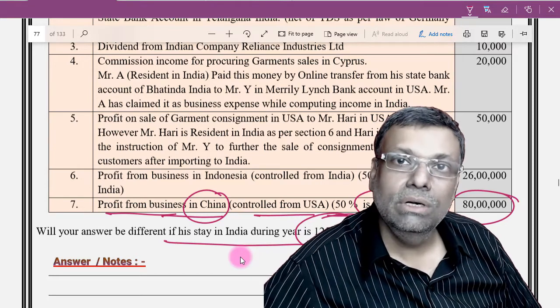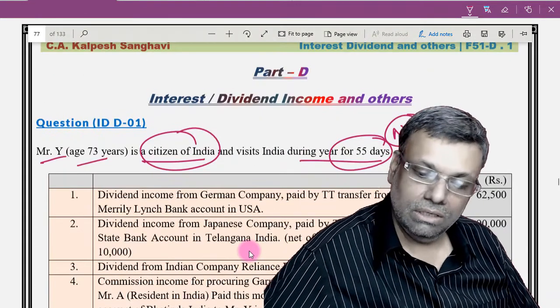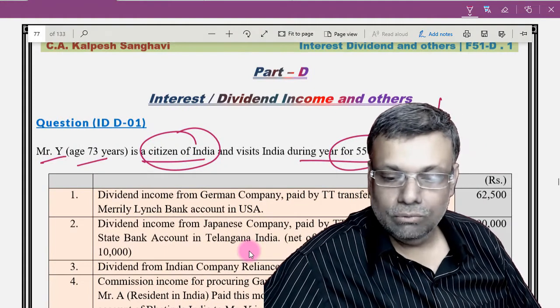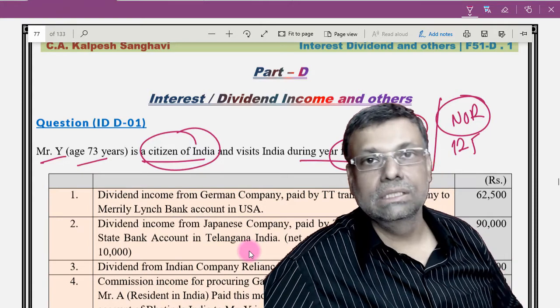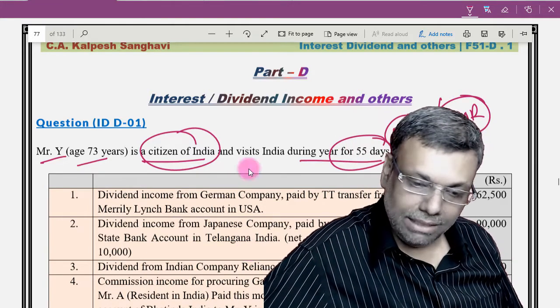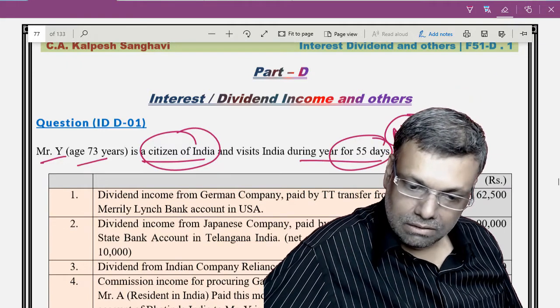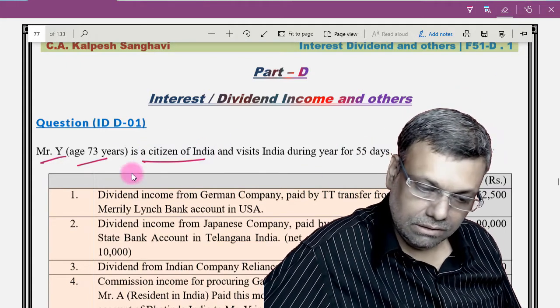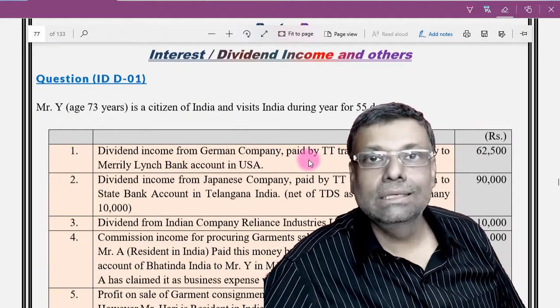And where that 120 days test is applicable, straight away you will become not ordinarily resident. Okay. So, if it is 125 days, then you will become not ordinarily resident in India in this particular situation. So, either of the two residential statuses is possible. Okay, in this situation. Now, let's give the answer.